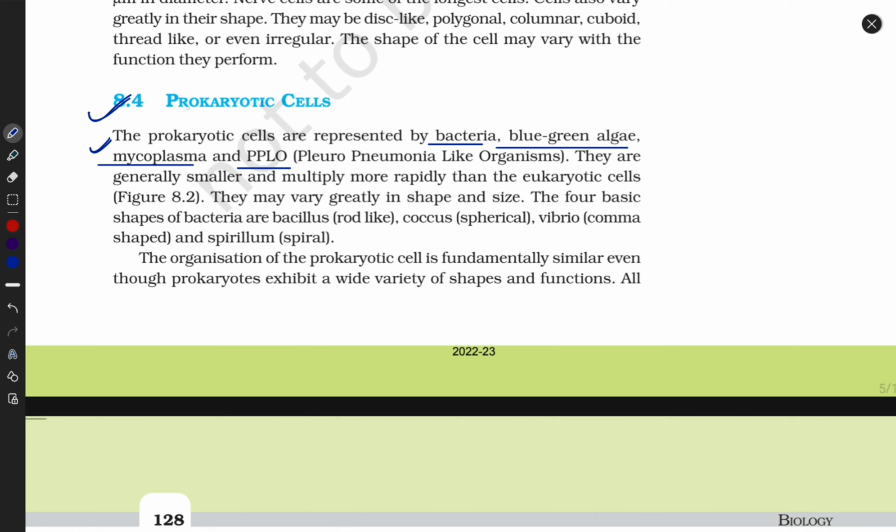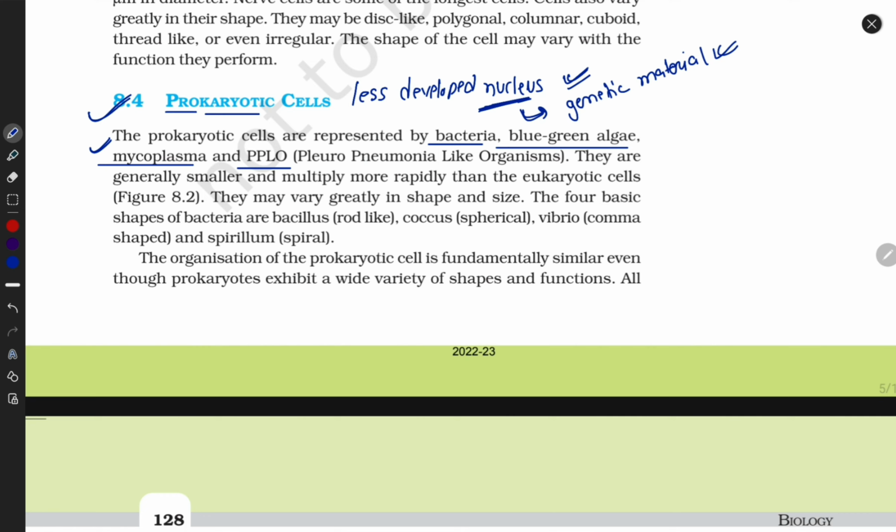What does prokaryote mean? Pro means primary level and karyote means they have a less developed nucleus. Yes guys, they do not have a well defined organized nucleus. Okay, so if they don't have a well defined nucleus, does that mean they don't have any well defined genetic material? No guys, they have genetic material. The nucleus is not well developed, but that doesn't mean they don't have genetic material. They have a circular form of genetic material.